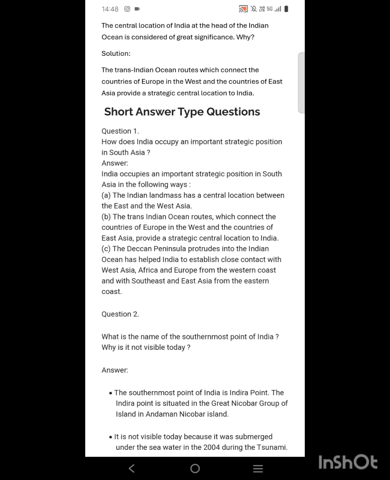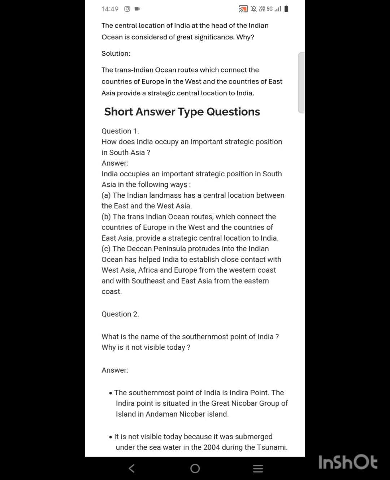Question 1. How does India occupy an important strategic position in South Asia? Answer. India has an important strategic position in South Asia in the following ways. Number 1. The Indian landmass has a central location between the East and the West Asia. B. The Trans-Indian Ocean routes which connect the countries of Europe in the west and the countries of East Asia provide a strategic central location to India. The Deccan Plateau protrudes into the Indian Ocean, which has helped India to establish close contact with West Asia, Africa and Europe from the western coast, and with Southeast and East Asia from the eastern coast.